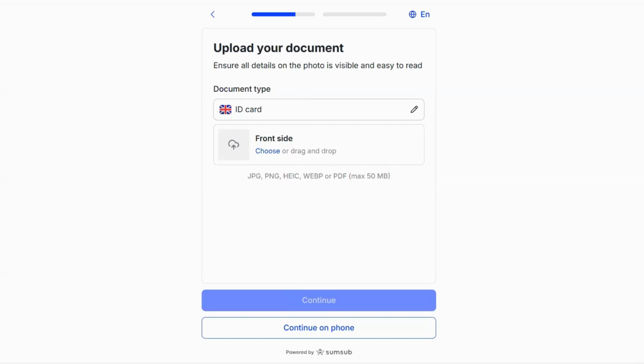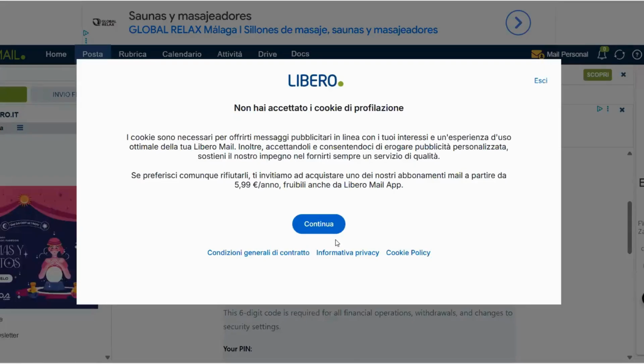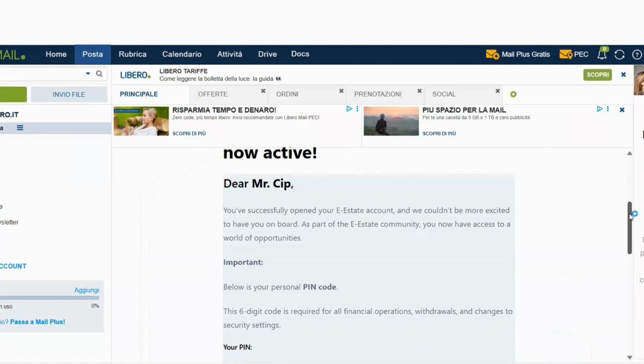By the way, we have received an email before. Let's continue here. The email says, dear Mr. Chip, you have successfully opened your eState account, and we couldn't be more excited to have you on board. As part of the eState community, you now have access to a world of opportunity. Important: below is your personal PIN code. This 6-digit code is required for all financial operations, withdrawals, and changes to security settings.